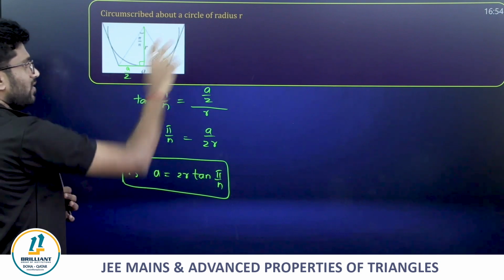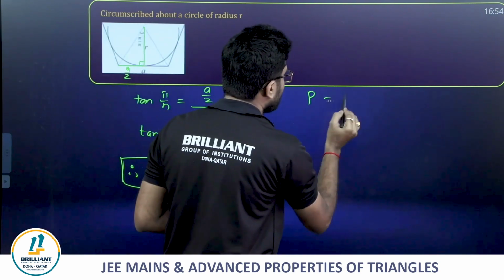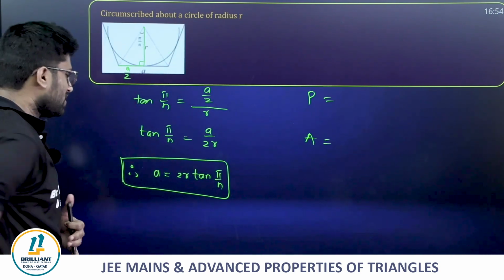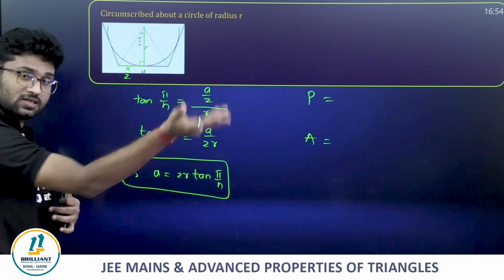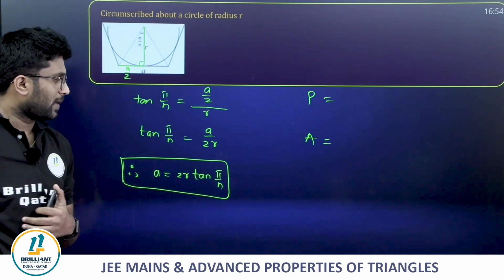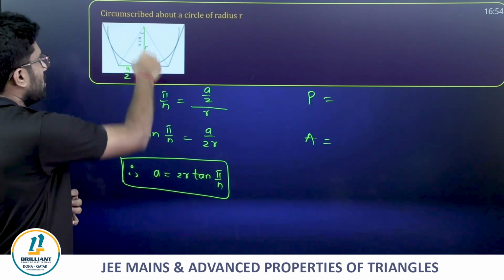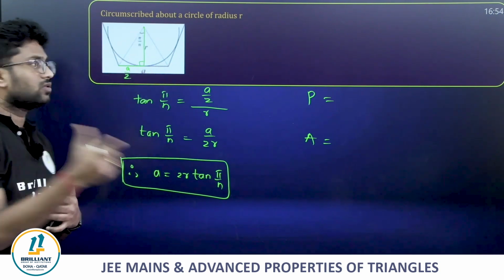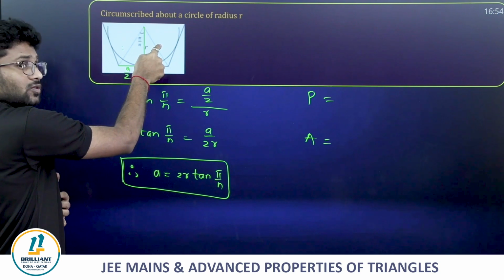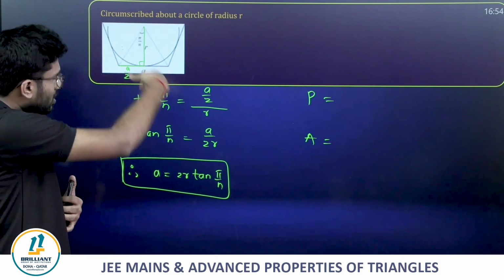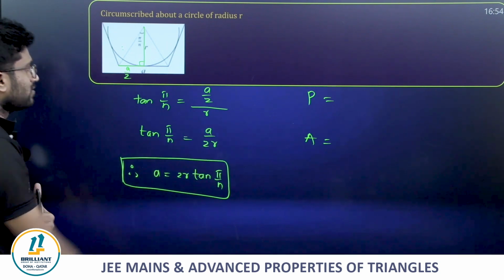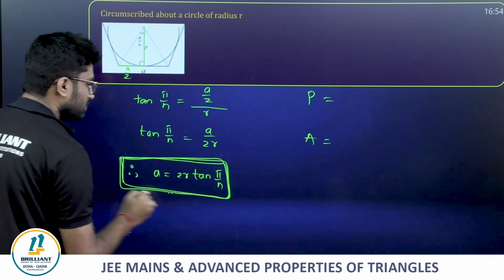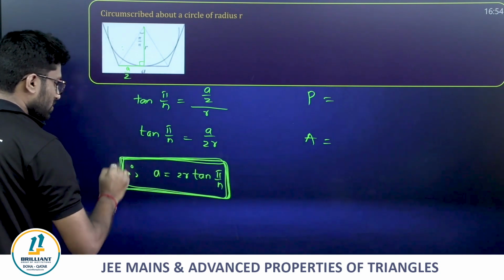Very simple, right? In the same way, you can derive an expression for the perimeter and even for the area of such a regular polygon. Once we know the side, it's easy to get. Perimeter is nothing but n into 2r tan pi by n. Now, what is the area of this? Once you know two sides, half into the square of these two sides into sine 2 pi by n. In that way we can get it easily. You derive such expressions. But the most important thing that we need in general is this one, friends.